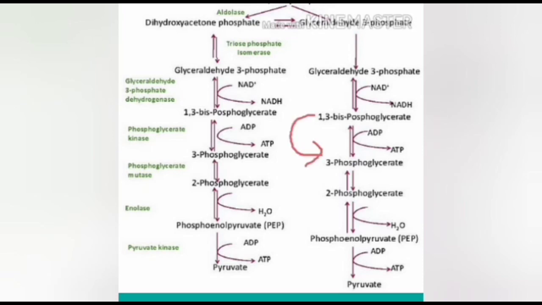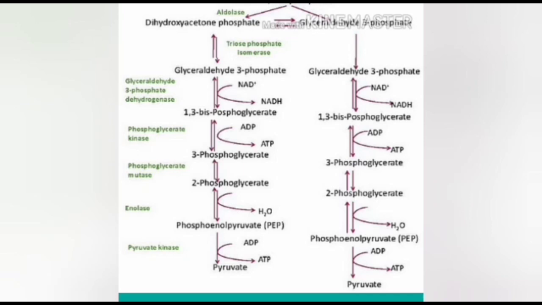1,3-diphosphoglycerate reacts with 2 adenosine diphosphate, and as a result 3 phosphoglycerate is formed along with 2 ATP molecules. This conversion also takes place in the presence of the enzyme called phosphoglycerate kinase. Each 3 carbon compound produces 1 ATP molecule, hence 2 ATP molecules are produced.